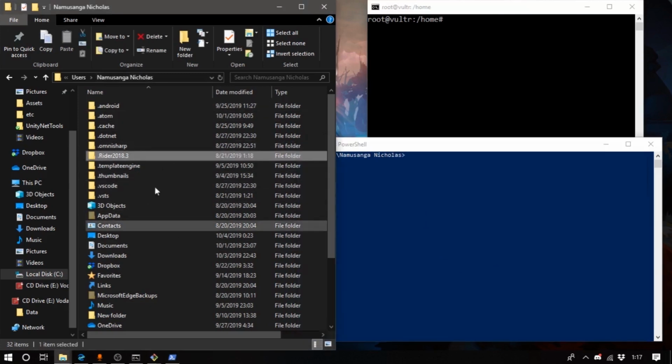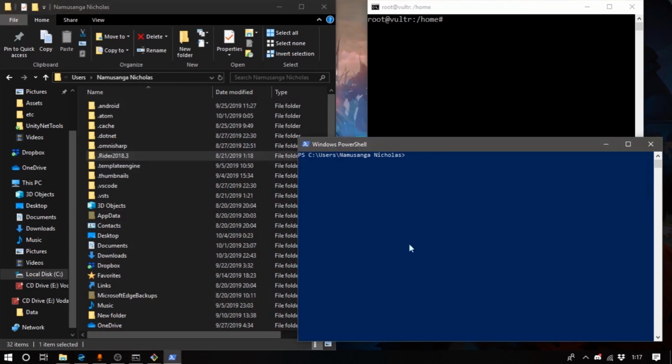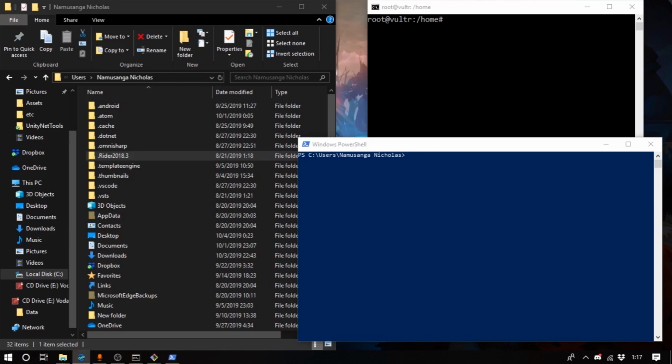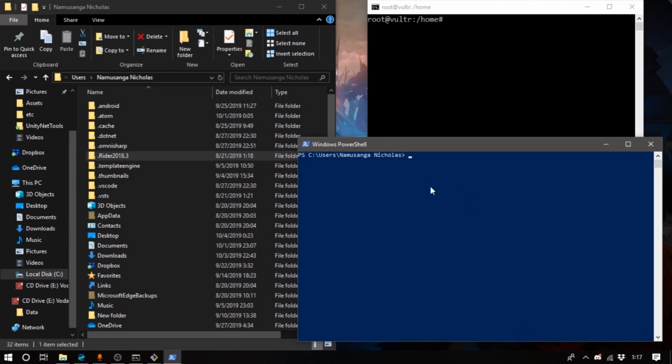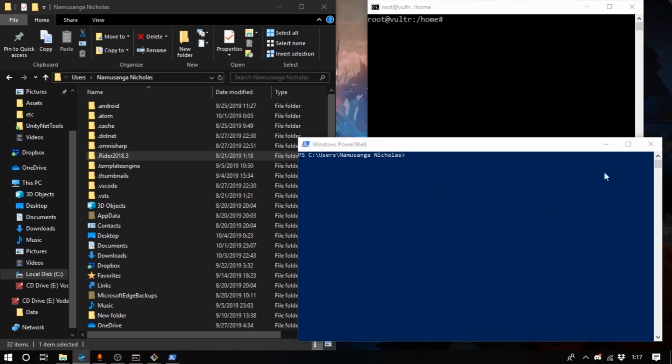This does create some new files on the client's machine, which is why I've got this folder open. This is my users folder right there. So what I want to do is go ahead and I just want to mention this is a relatively new feature in Windows. This ssh-keygen stuff will not work with Windows 7 or earlier, and in fact it will only work with some of the latest versions of Windows 10.